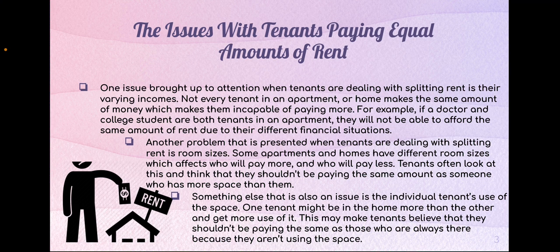Another problem that is presented when tenants are dealing with splitting rent is room sizes. Some apartments and homes have different room sizes, which affects who will pay more and who will pay less. Tenants often look at this and think that they shouldn't be paying the same amount as someone who has more space than them. Something else that is also an issue is the individual tenant's use of the space. One tenant might be in the home more than the other and get more use of it. This may make tenants believe that they shouldn't be paying the same as those who are always there because they aren't using the same space.